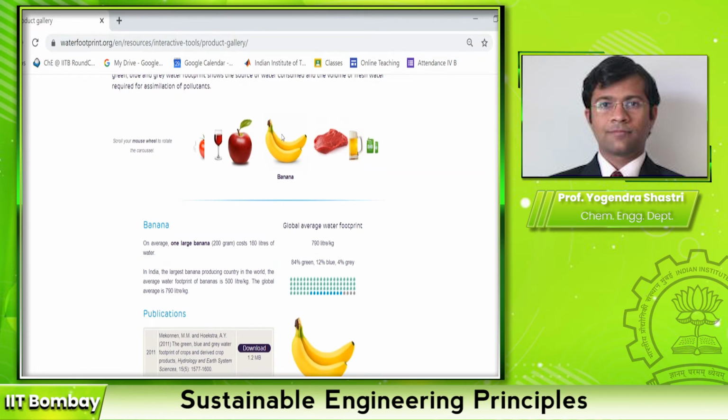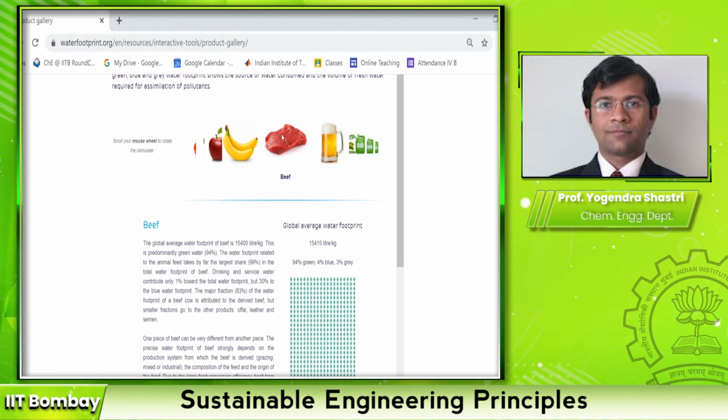Banana, for example, has a water footprint of 790 liters per kg of banana. Beef, it may come as a surprise, but beef has a water footprint of more than 15,000 liters per kg of beef. It is extremely high, and we will see the reasons for such a high water footprint.